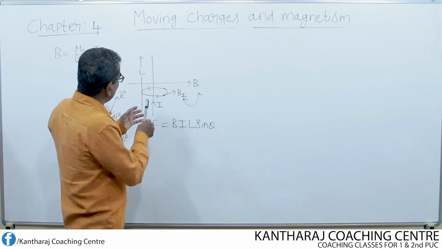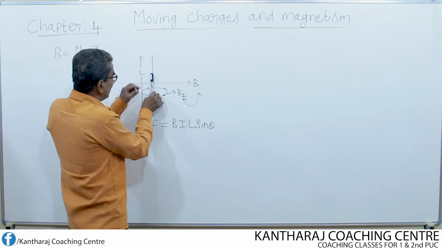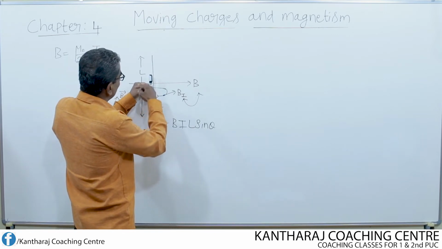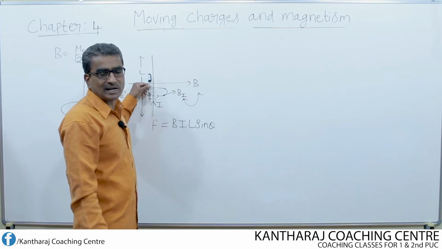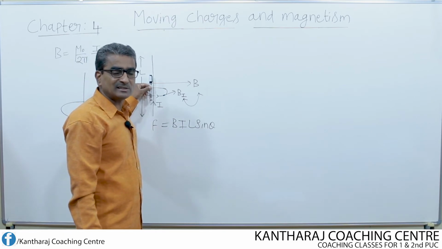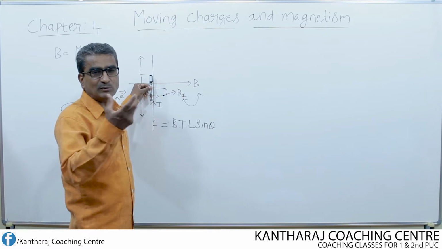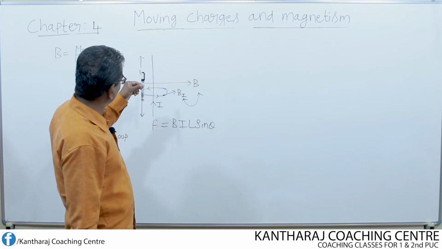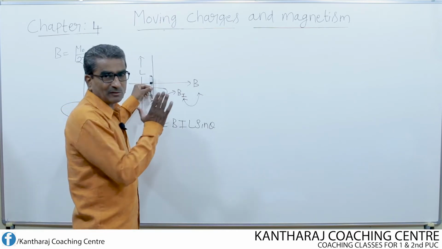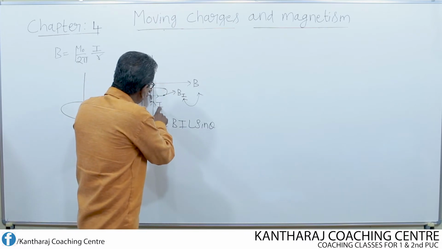Here I have kept only one conductor in the external magnetic field and I passed the current so that some force will act on the conductor due to the mechanical effect of current. As a result of this force, the conductor is set into motion in one of the directions. It may move either like this or in the backward direction, depending upon the direction of current.